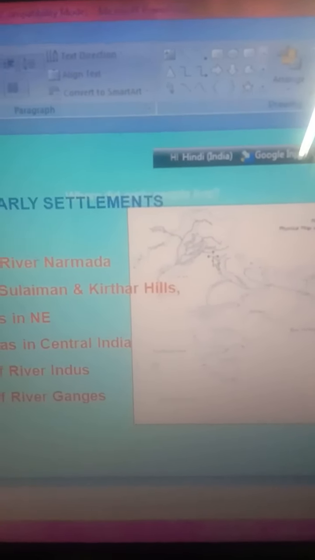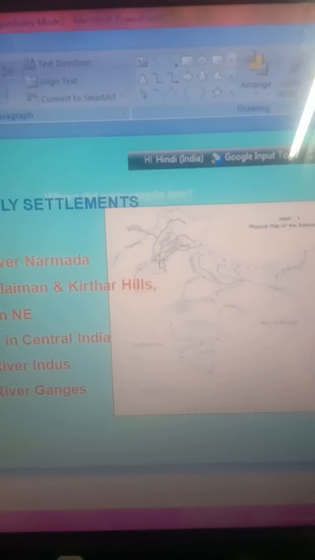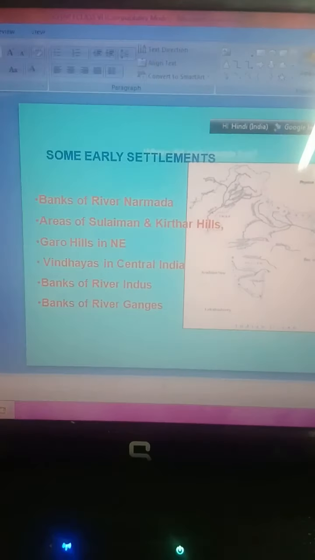That divides the water of Ganga basin and Indus basin. In the west of Ambala, here is Ambala, west is here, we have the Indus basin, and this is Ambala. East we have in this area Ganga basin. So it is clear to you. Ganga basin, Yamuna basin, Suleiman hills, Garo hills, Vindhyas in central India. Okay students, in the next slide.